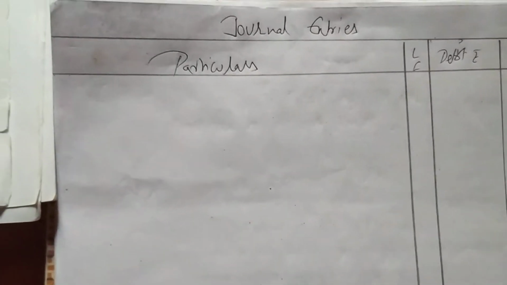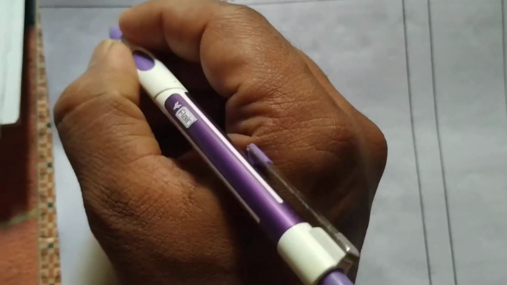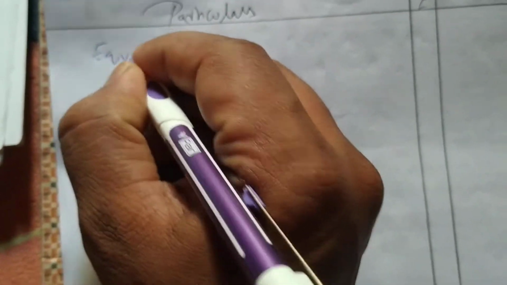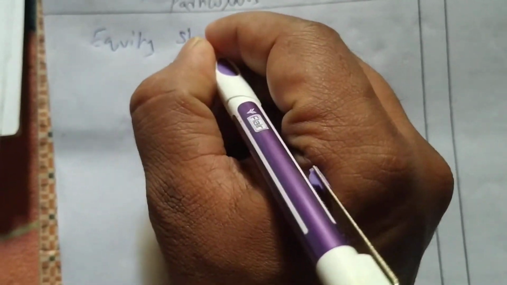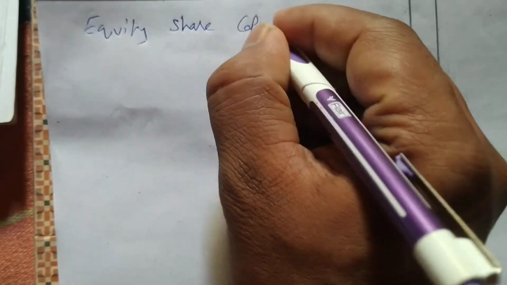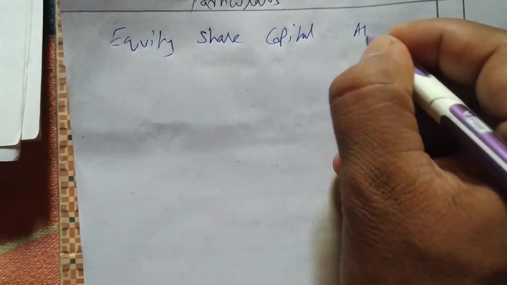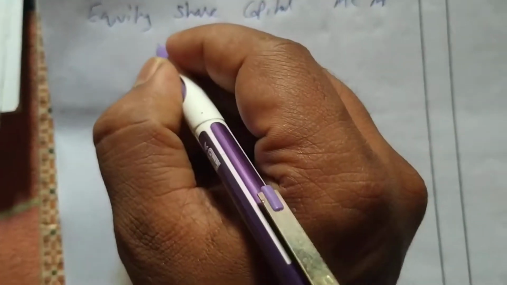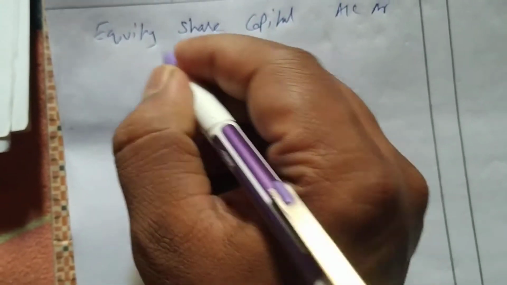I have prepared the format, so let us write entries. So our first entry will be equity share capital account debit. How many equity shares? 4,000 into, he is asking to reduce 50 rupees.